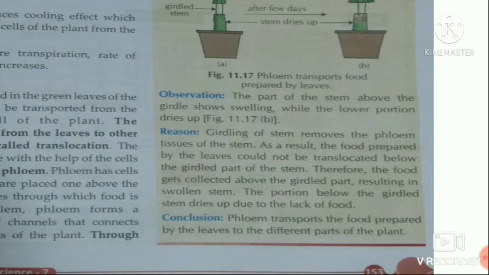So, what conclusion comes through this activity? It is that phloem transports the food prepared by the leaves to the different parts of the plant.